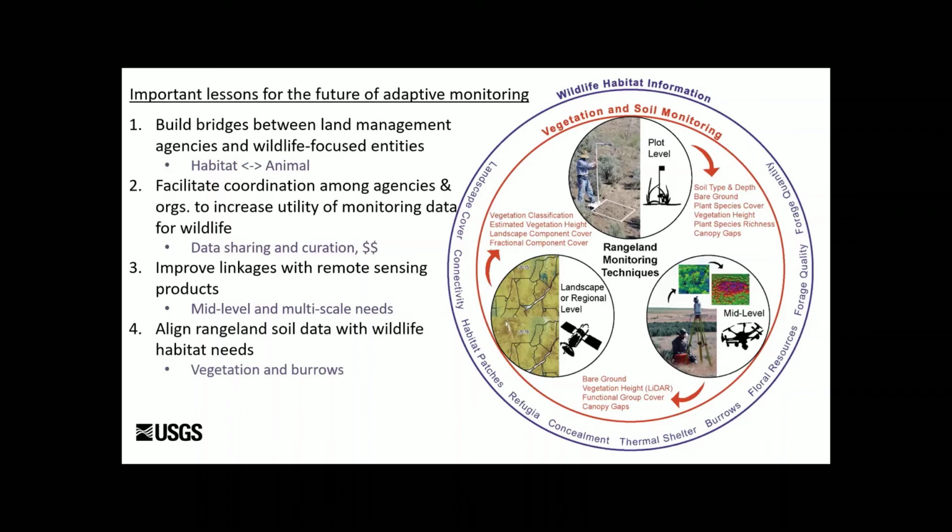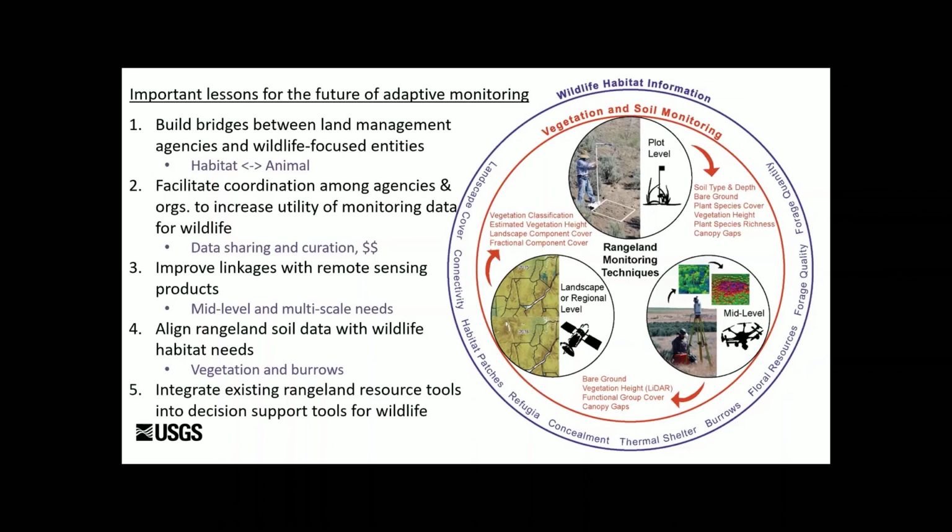Number four, align rangeland soil data with wildlife habitat needs. Like I mentioned, we often just think about vegetation when we think about wildlife habitat, but vegetation is being influenced by the soils, and burrows also are critically important for wildlife, particularly in rangelands.